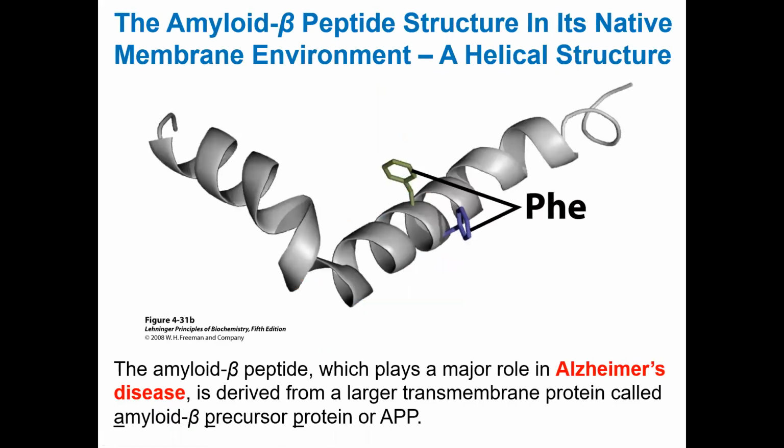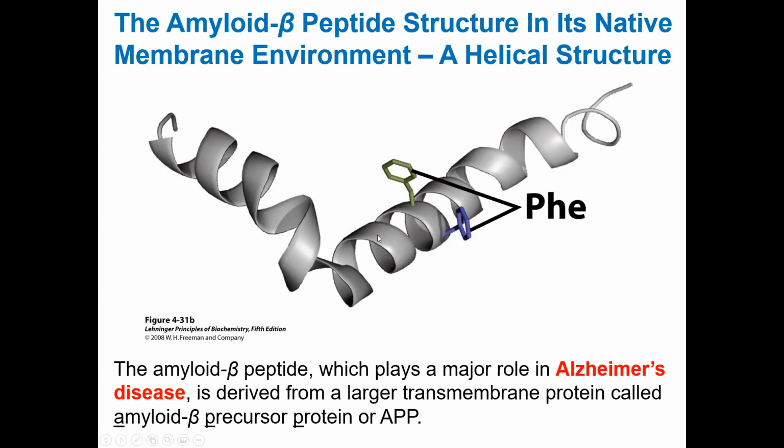Okay. So one protein that I want to talk about is called amyloid beta precursor protein, okay, APP. Amyloid beta precursor protein is a protein that is ubiquitously present in most tissues. Okay, it's a membrane protein.